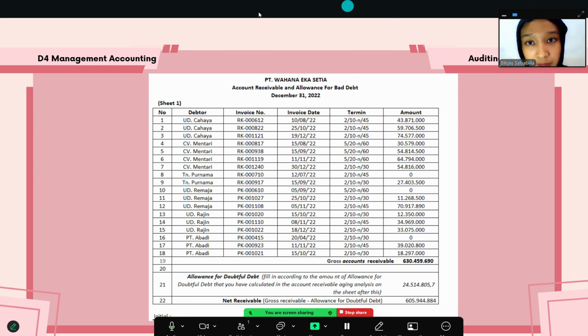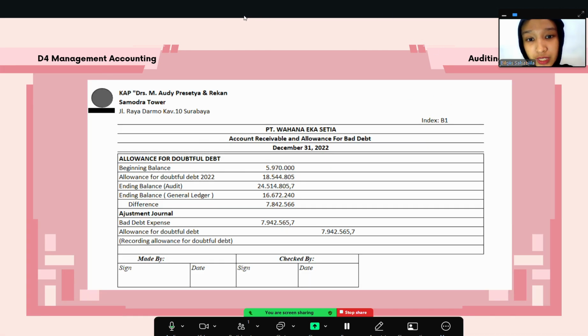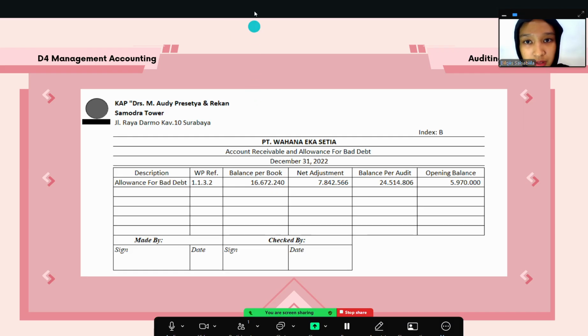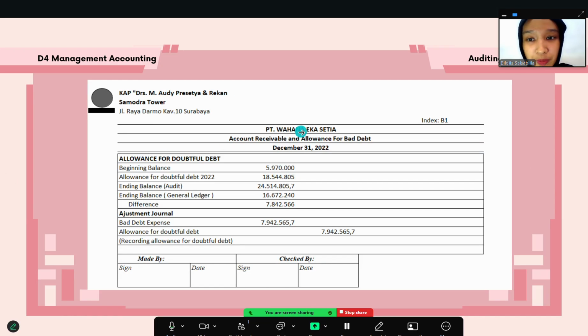After I calculate based on the several stages and others, I work on the working paper of the allowance for bad debt accounts. There is information about the beginning balance like the previous sheet. This is the beginning balance of the allowance for doubtful debts, so I put it in the beginning balance here of the working papers.